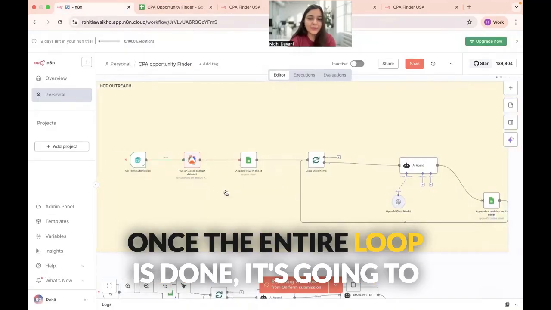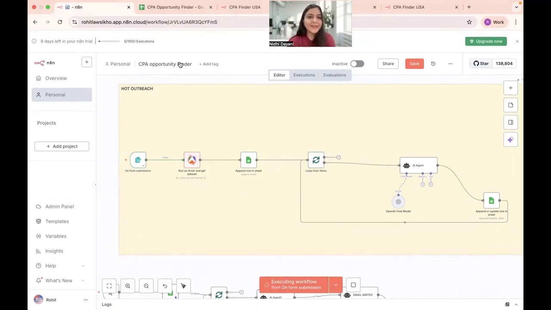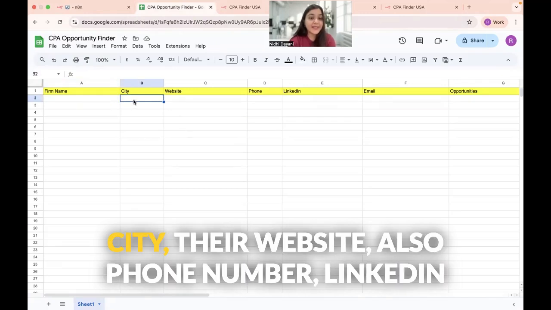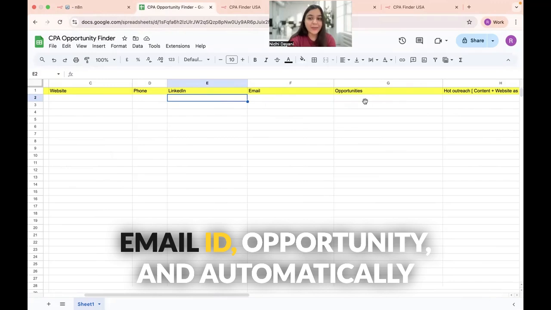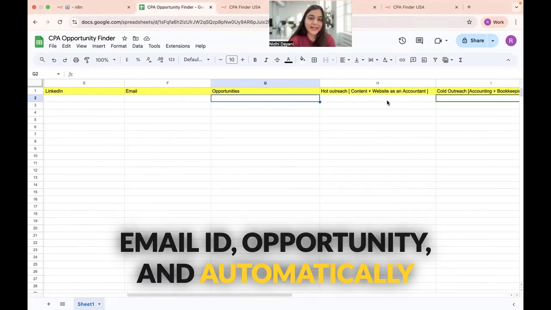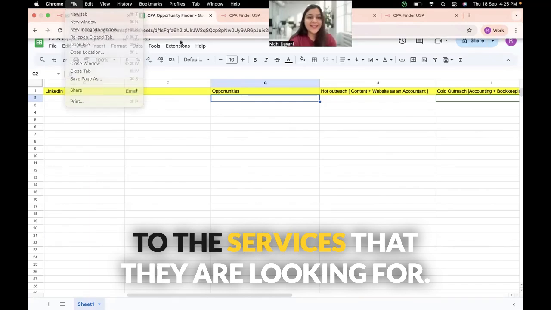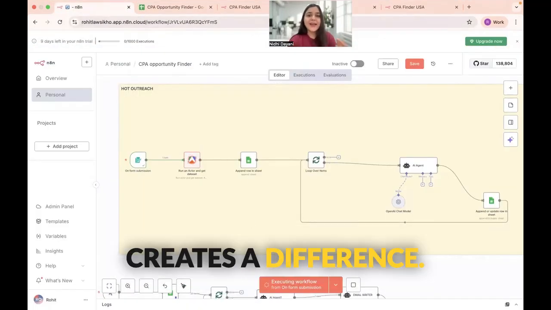Once the entire loop is done, it's going to go ahead and give me these entries. So I'll get the firm's name, the city, their website also, phone number, LinkedIn, email ID, opportunity, and automatically generated outreach message specified to the services that they are looking for. That is where an outreach actually creates a difference.